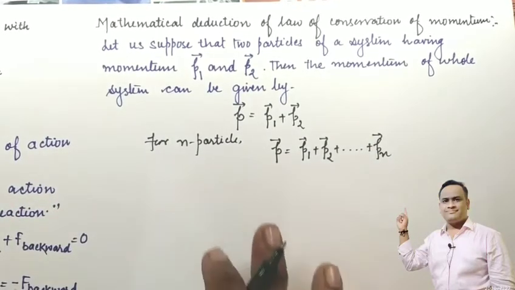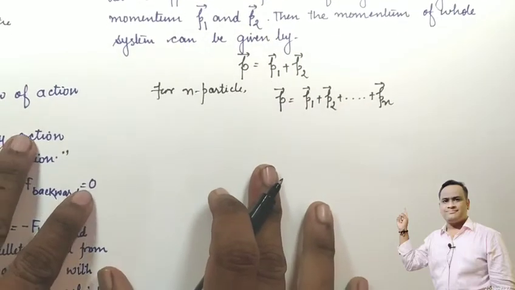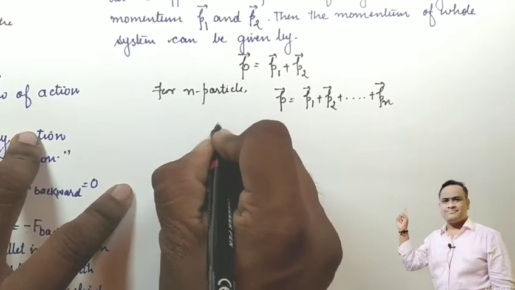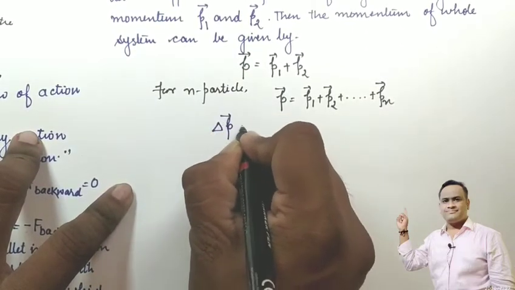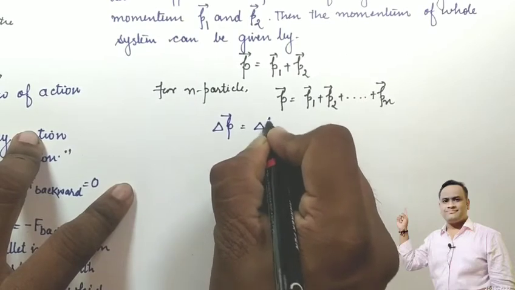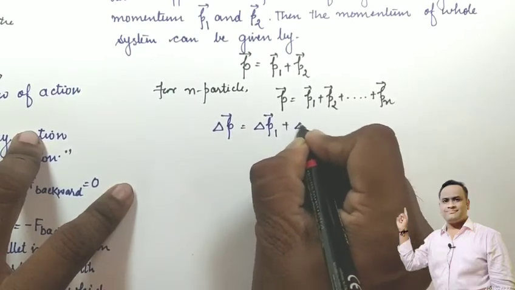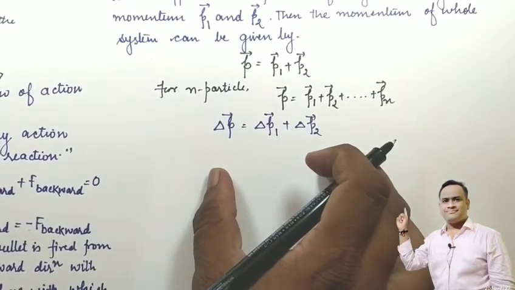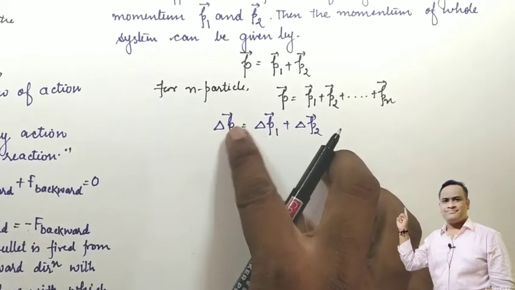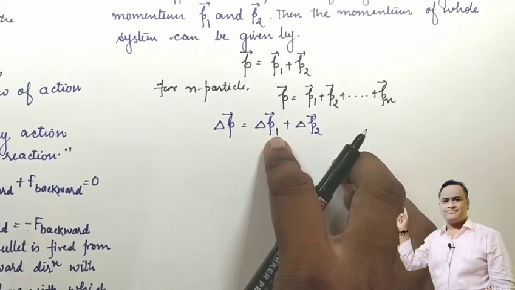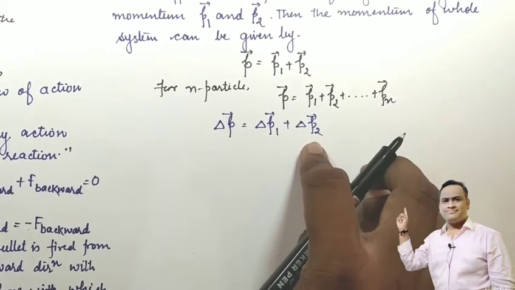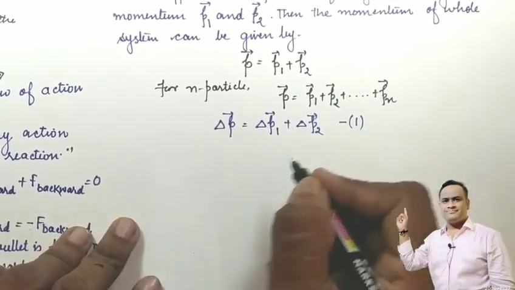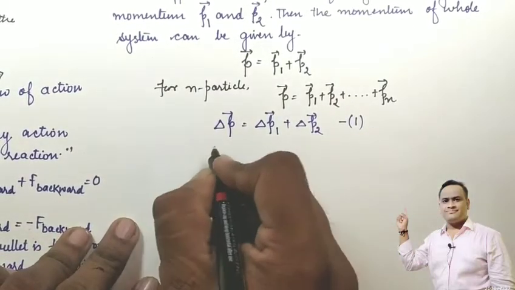As we know, the change in momentum, delta P, equals the sum of the change in momentum of particle P1 and the change in momentum of particle P2. Let's discuss the two particle system. The complete change in momentum equals the change in the momentum of particle 1 plus the change in the momentum of particle 2. Let us suppose this is equation number 1.